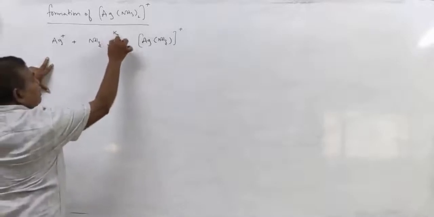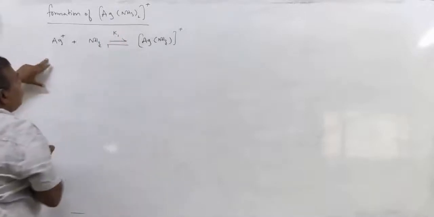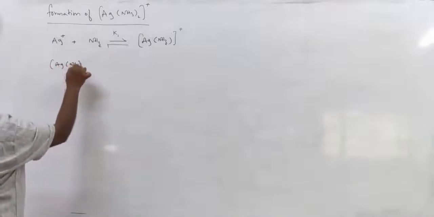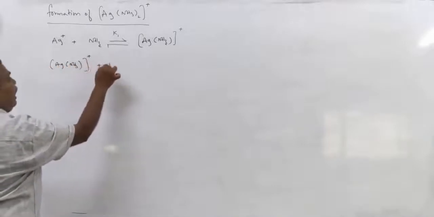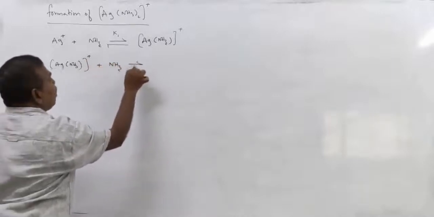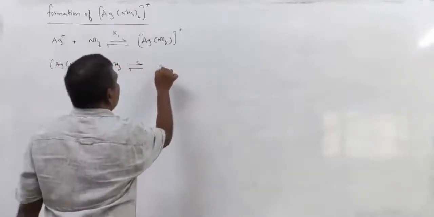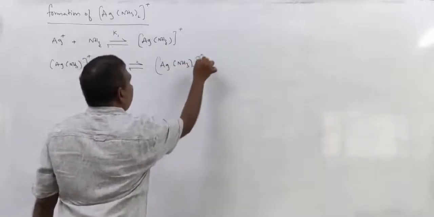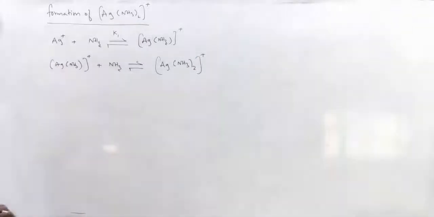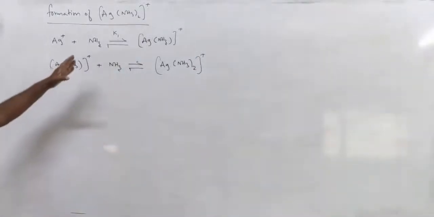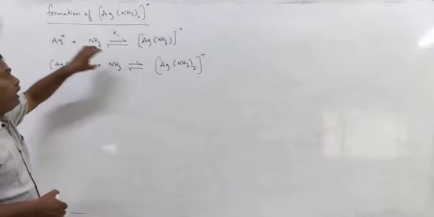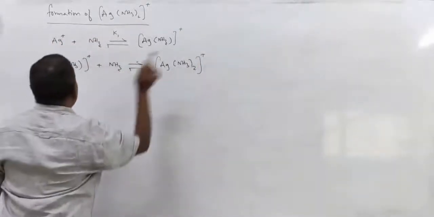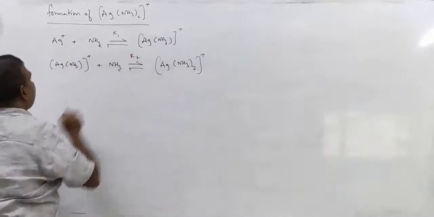Now say for this equilibrium, K1. Next, Ag(NH3) plus again takes one more ammonia molecule, again an equilibrium, giving Ag(NH3)2 plus. So stepwise, ligands, these molecules are coordinated to the metal ion. Let us suppose that is K2.